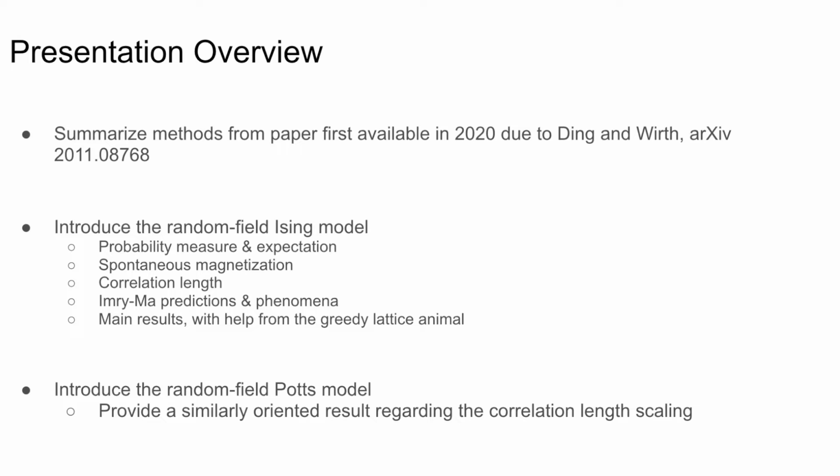In particular, the authors suggest that the random field Potts model could also be of interest, which is another model in statistical mechanics, which I will introduce and provide a similarly oriented result with regards to the correlation length scaling.